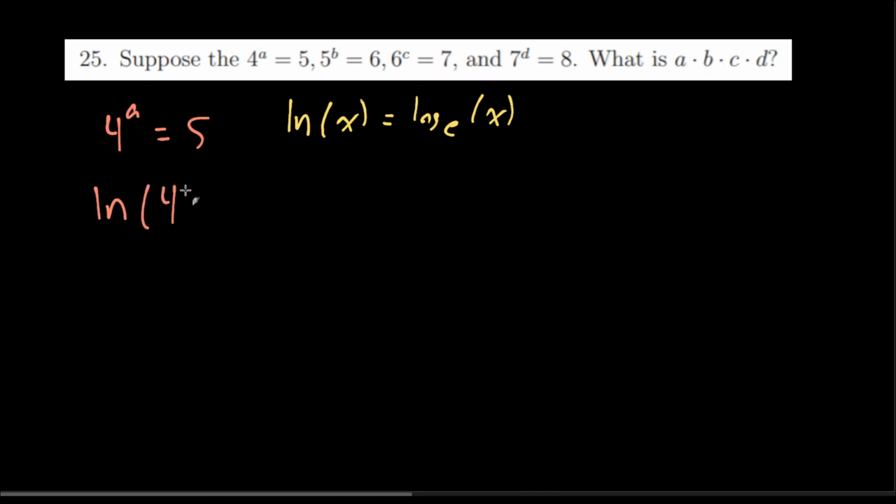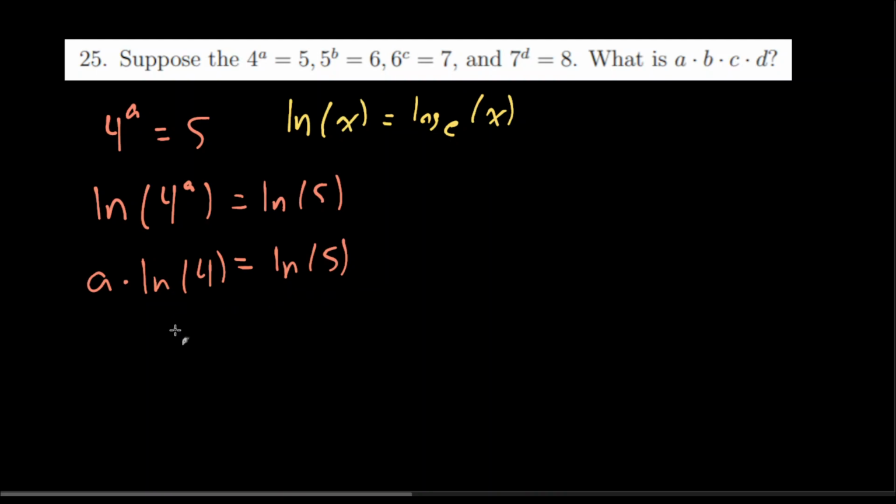So natural log of 4 to the A is equal to natural log of 5. This is A times the natural log of 4 now. This is logarithm rules. Please review that if that step doesn't make sense to you. And now we get A is natural log of 5 divided by natural log of 4.